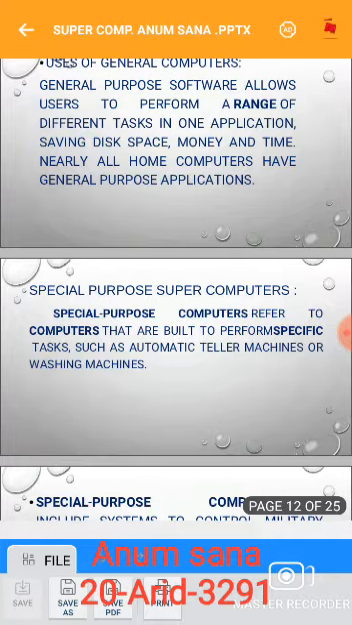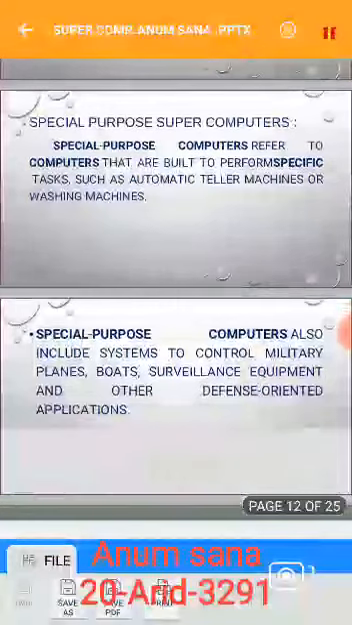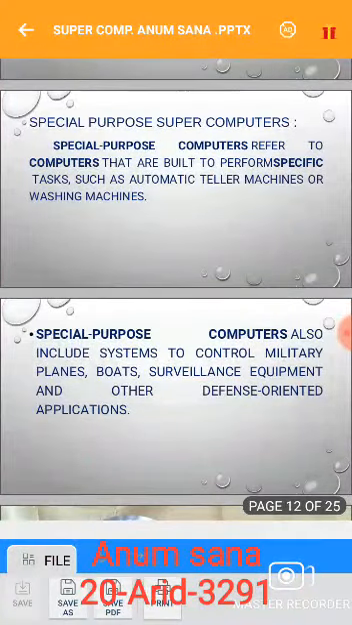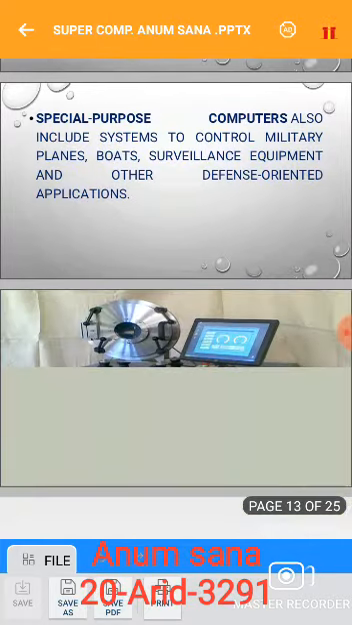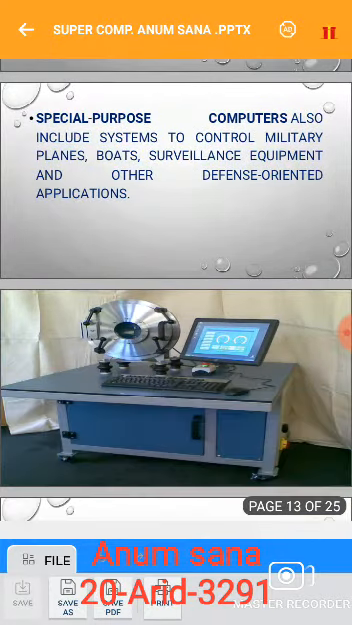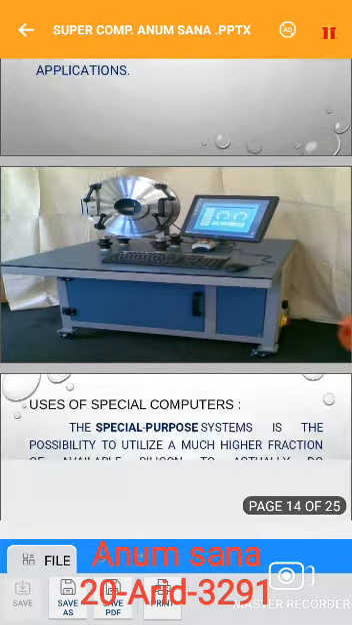Special purpose supercomputers refer to computers that are built to perform specific tasks, such as automatic teller machines or washing machines. Special purpose supercomputers also include systems to control military planes, boats, assembly line equipment, and other defense-oriented applications. In short, computers which are designed for special purposes are called special purpose supercomputers. Here you can see the special purpose supercomputers.